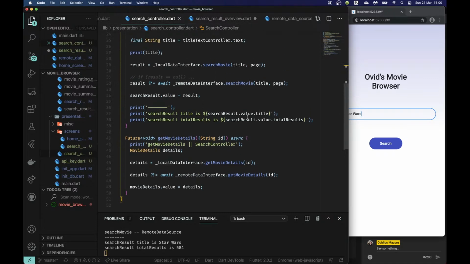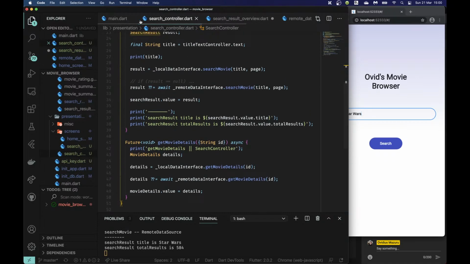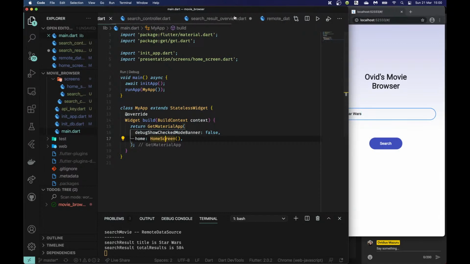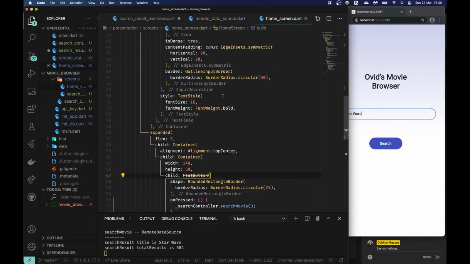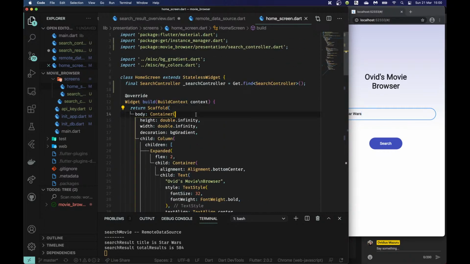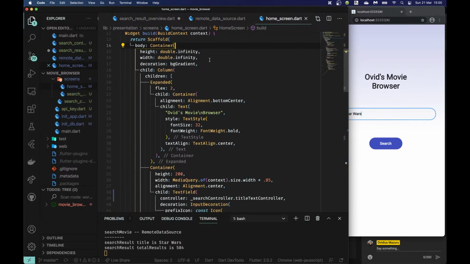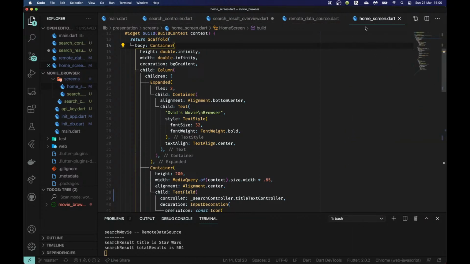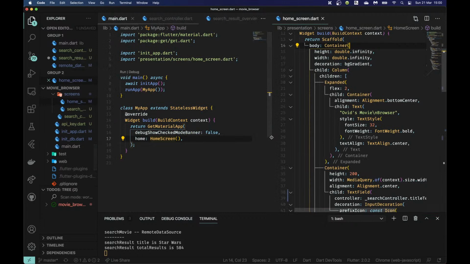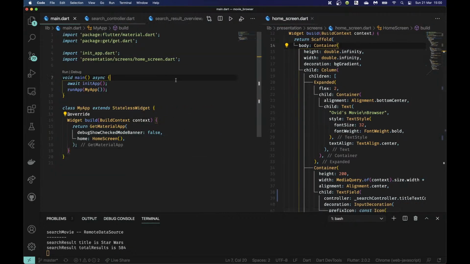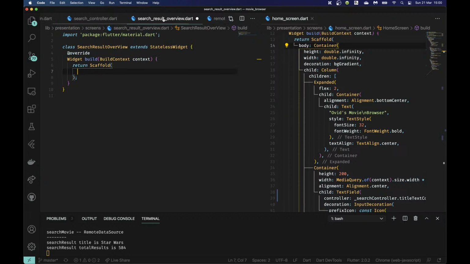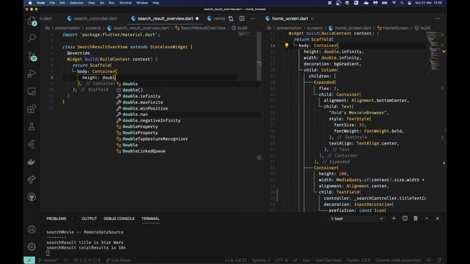and I want to see my home screen for a second. I'm just seeing how I formatted this because I want it to be a little bit similar. I'm going to make this big. I don't need to see what's on the other side because I want my pages to look the same. I don't think my page looks very good, but I do want it to look the same as the other one. So I'm going to give this a body of container, height double dot infinity,